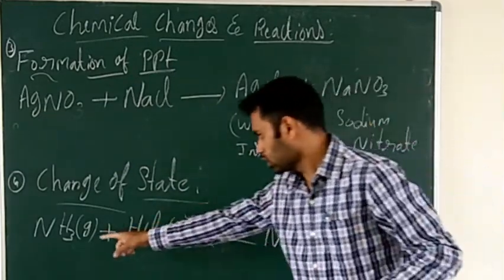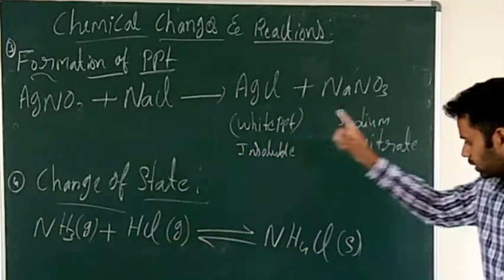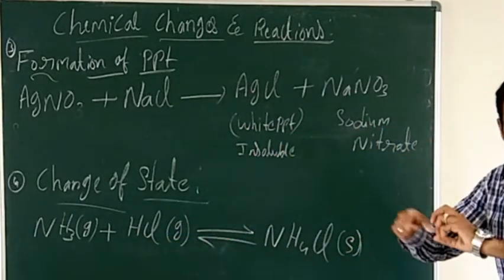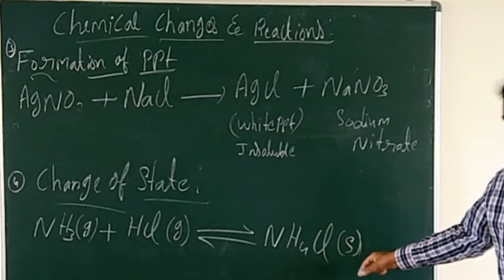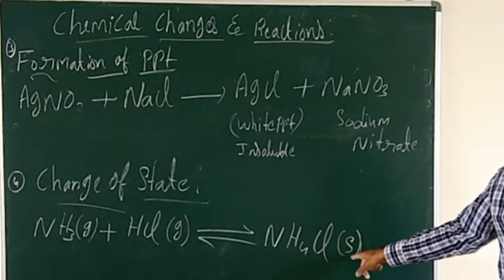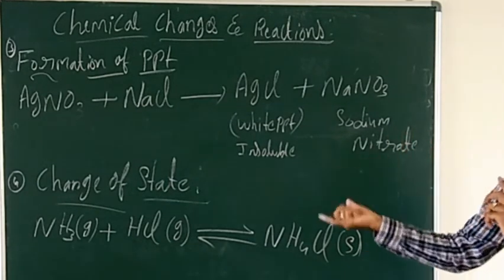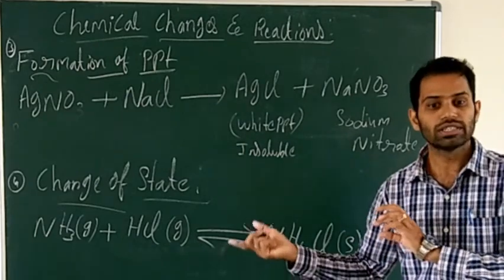Now look at the reactants. Both are in gaseous state. After reacting with each other, the product is in solid state. So that is a change of state. That is called change of state.